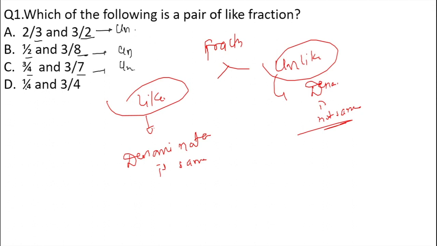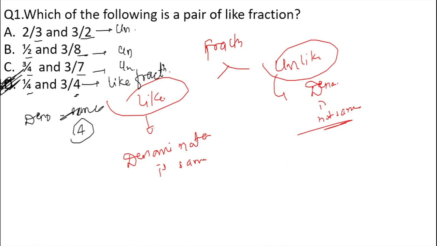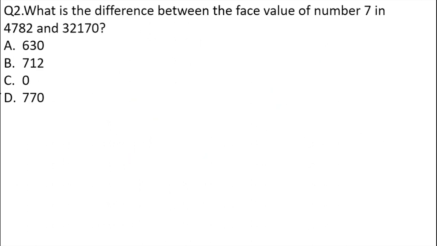Let us see the last one. The last one is 1 by 4 and 3 by 4, where the denominators are the same, that is 4. So this is an example of like fractions. So the correct answer for the given question, which of the following pairs is a like fraction, is option D, where it is representing the like fraction with the same denominator.